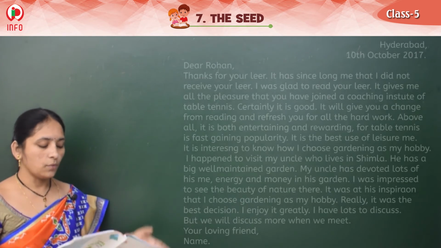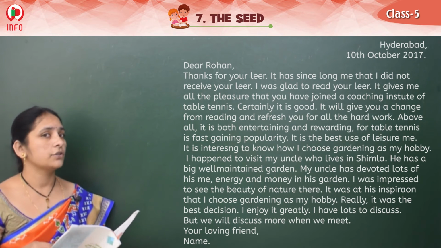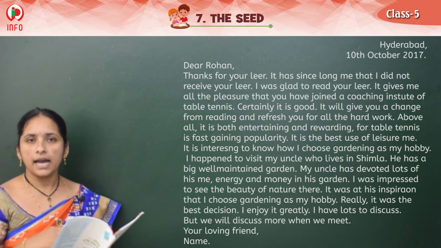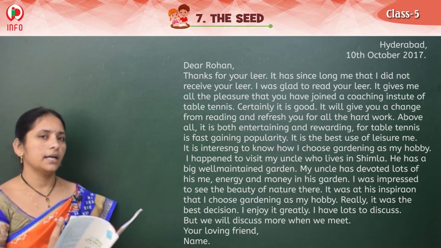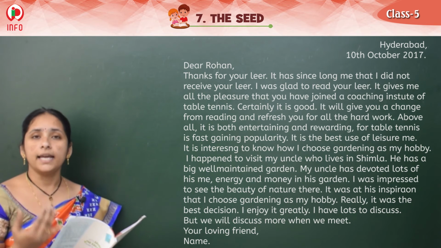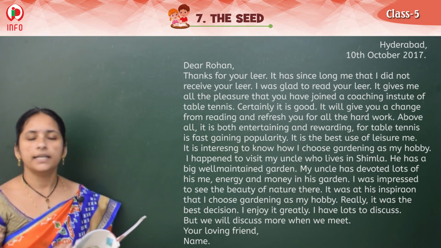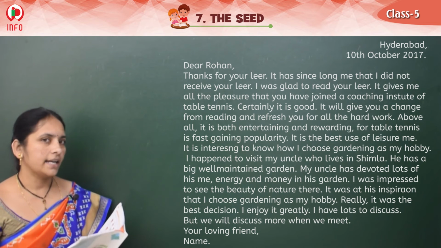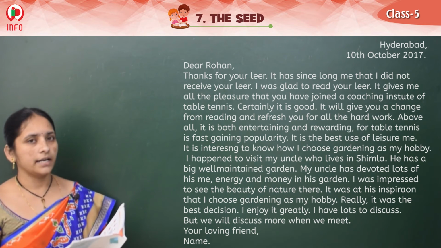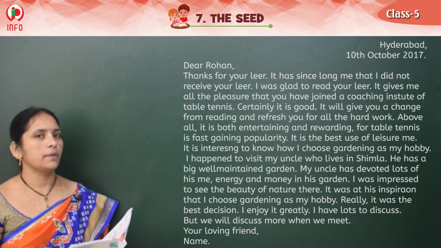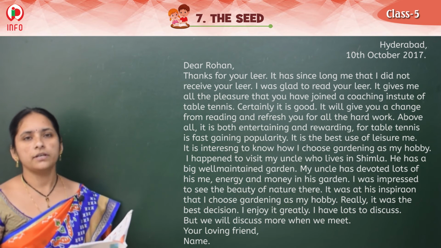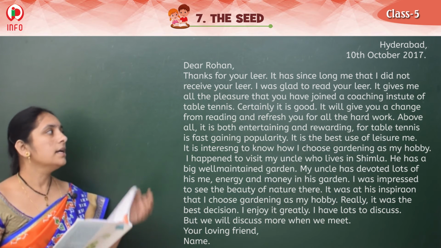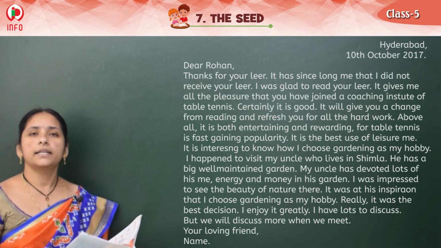Let's see what that is. First, in a letter, we should write our place and date. For the place we write Hyderabad or Nizamabad or Karimnagar, like this, then a comma, and the date, followed by a full stop. Then on this side you should write your friend's name: Dear Rajesh, Dear Rohan, Dear Ramu, Dear Sushma. Suppose I am taking Dear Rohan here. Then a comma, and then the body of the letter.